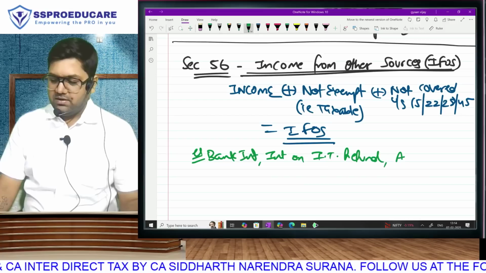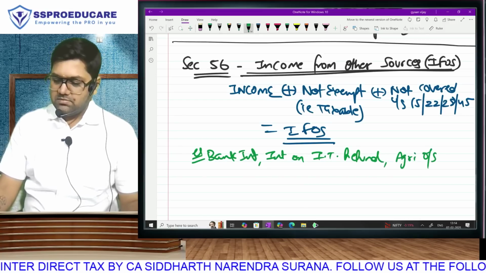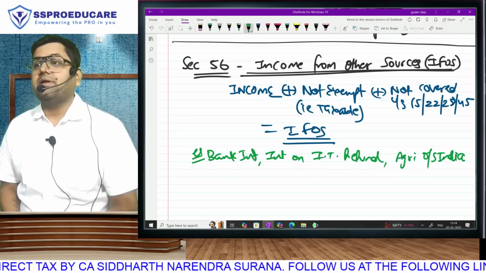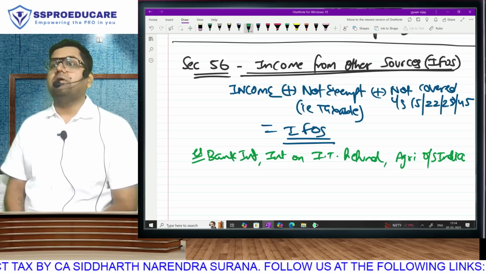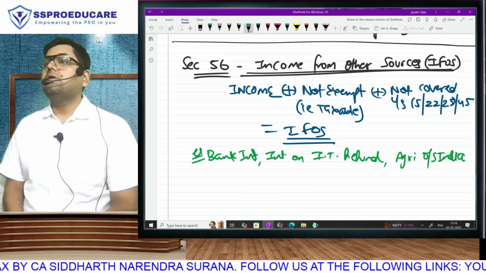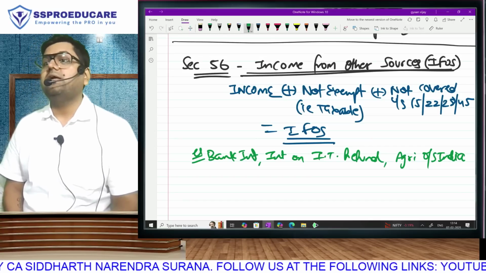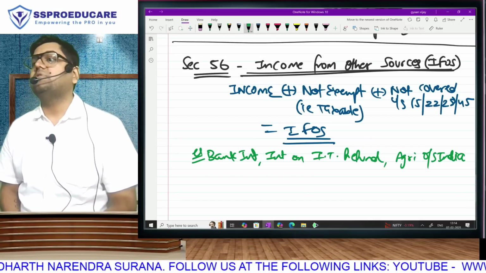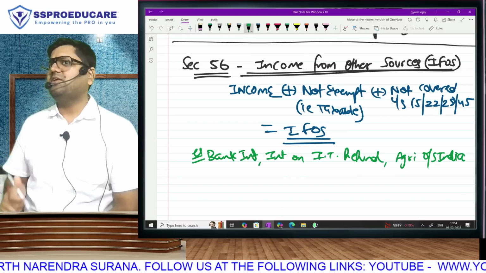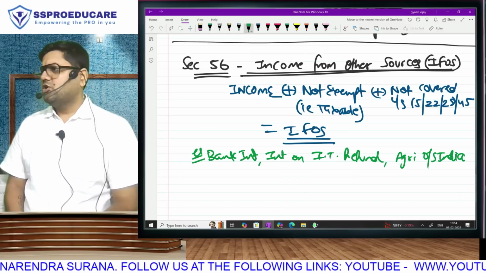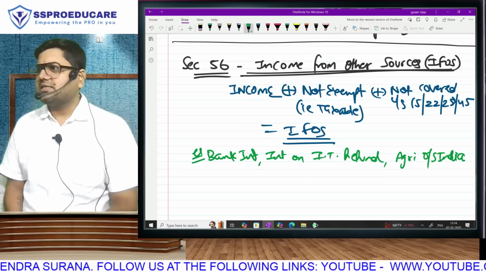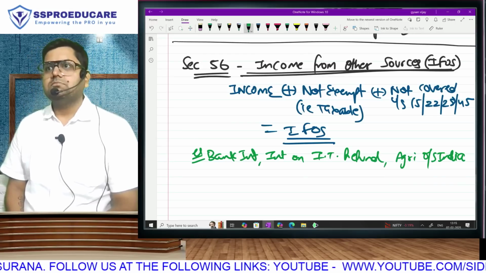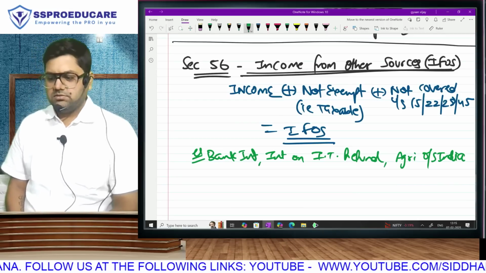Supposing you have made agriculture income outside India. Agriculture income is exempt only and only if in India. Outside India will be taxable. But then outside India can't be your daily business because you are a resident. Why resident? Why not non-resident? Because non-resident outside India cannot be taxable. So it has to be resident, so that global income, other sources.